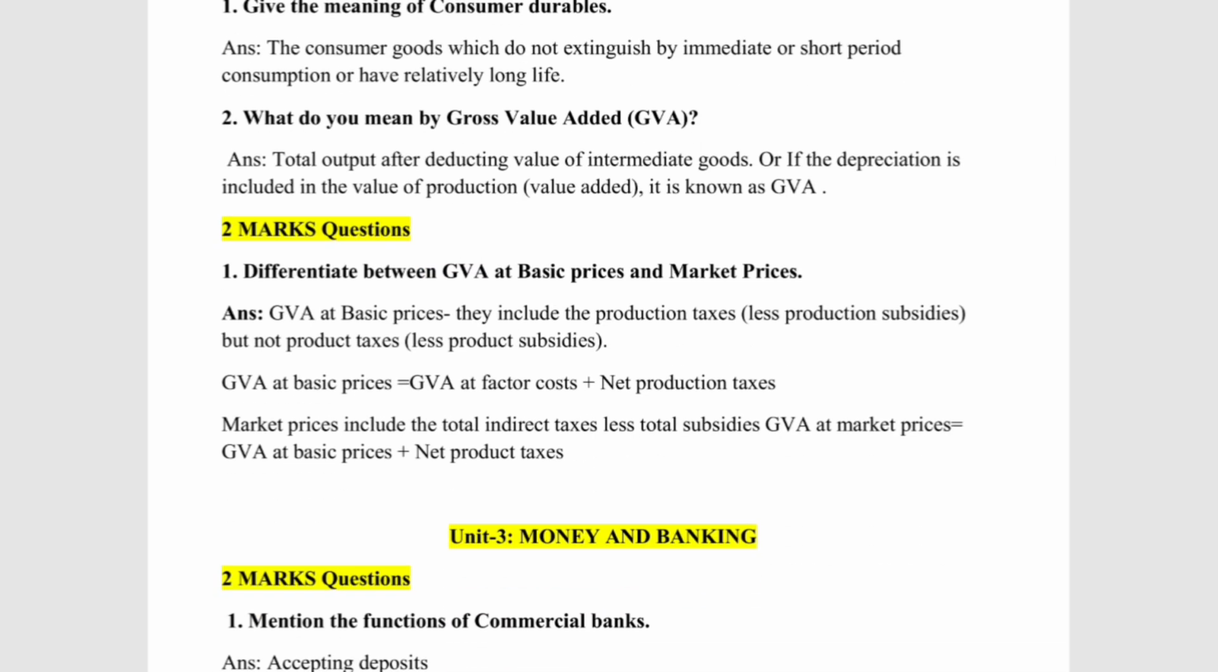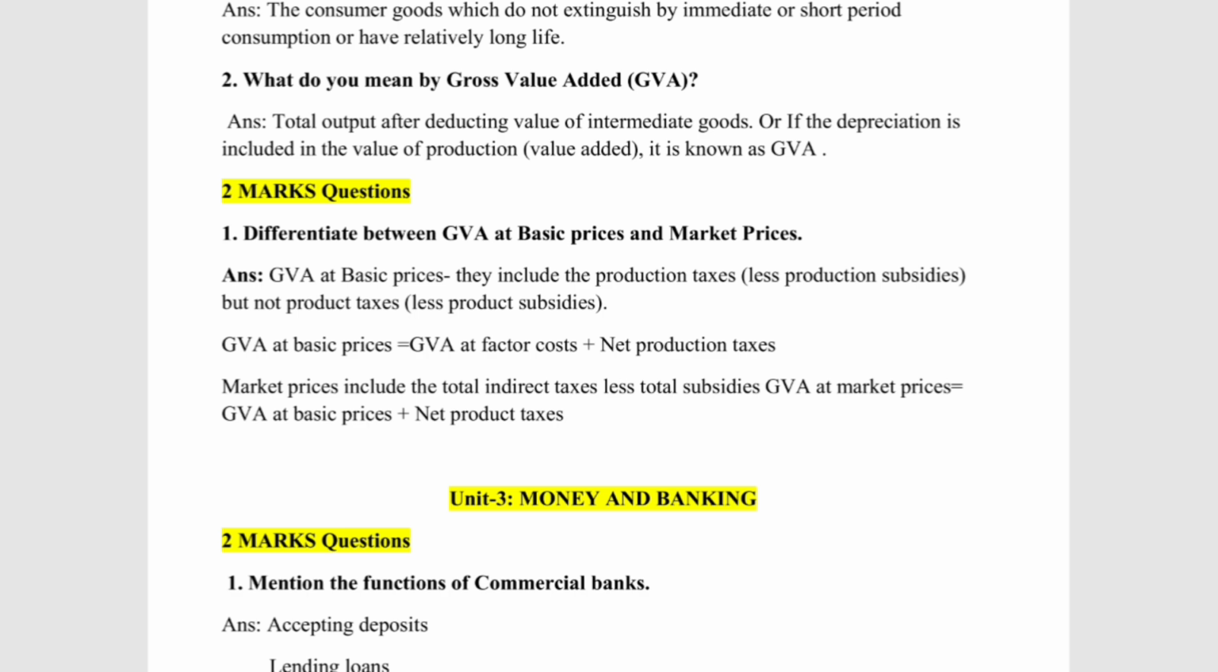Again, in Part B they have added one question for 2 marks. Differentiate between GVA at basic prices and market prices. GVA at basic prices includes production taxes less production subsidies, but not product taxes less product subsidies. So GVA at basic prices equals GVA at factor cost plus net production taxes. Market prices include total indirect taxes less total subsidies. GVA at market prices equals GVA at basic prices plus net product taxes. So this is the one question included for 2 marks in national income accounting.